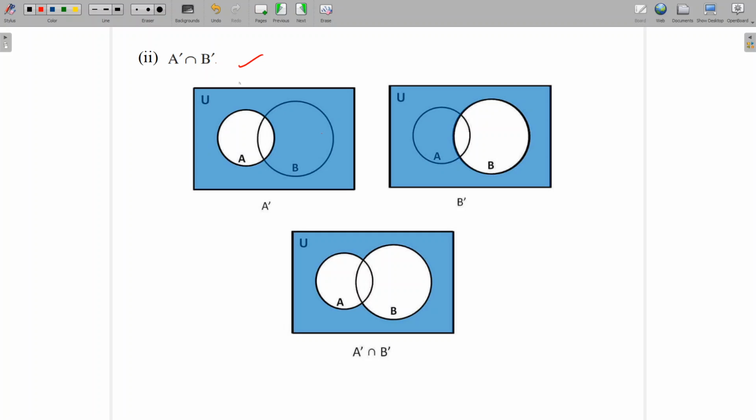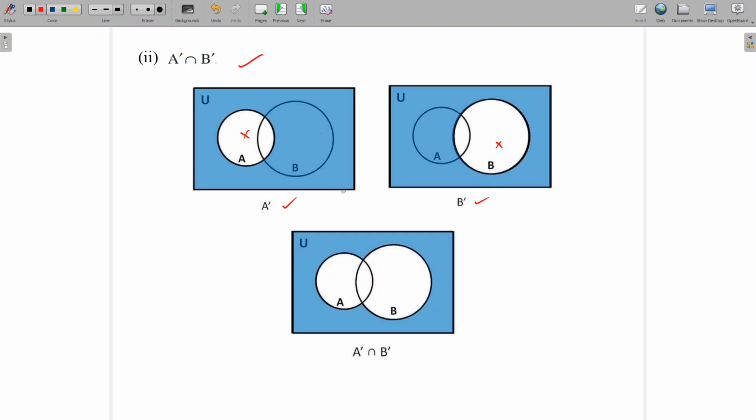Second part, A complement intersection B complement. So this is the universal set U represented by the rectangle, and these are the two circles representing the sets A and B. Now A complement means removing all the elements of set A from the set U. That is why here we can see that this set A is blank. All the elements of set A have been removed. So this is the Venn diagram for A complement. Similarly, from the set U, if you remove all the elements of set B, what we get is B complement.